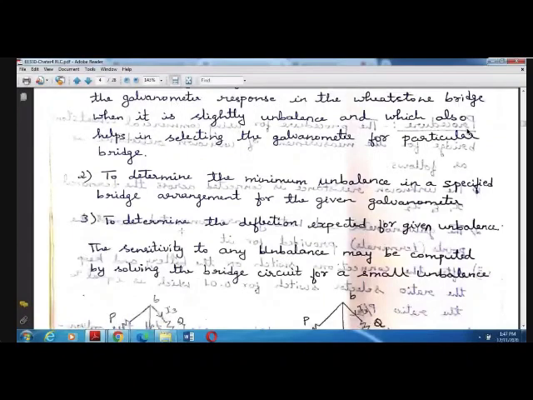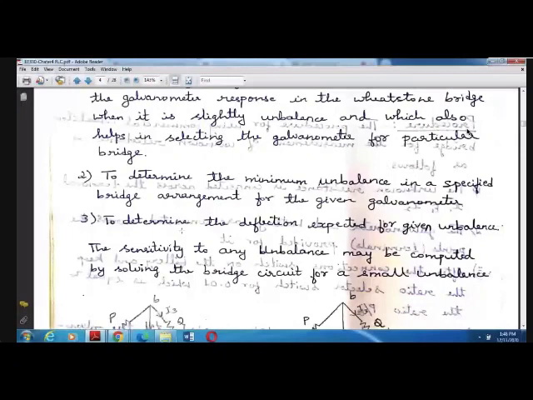This is important. In Wheatstone bridge, usually instead of the derivation for the Wheatstone bridge, the sensitivity derivation is asked. In this chapter, all you have is derivations and problems. This is the major chapter where you have a lot of problems and derivations. There is no theory in this chapter. The only thing you have here is the derivation for each bridge. There are AC bridges and DC bridges. We are now studying about DC bridges.